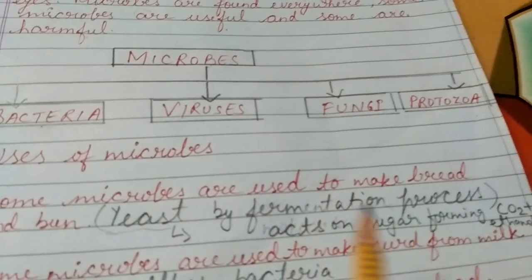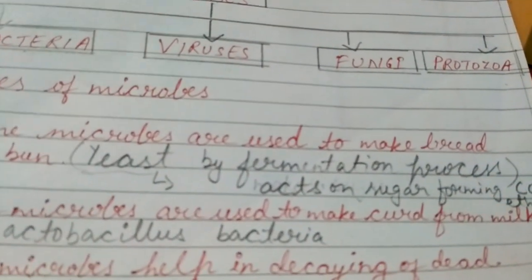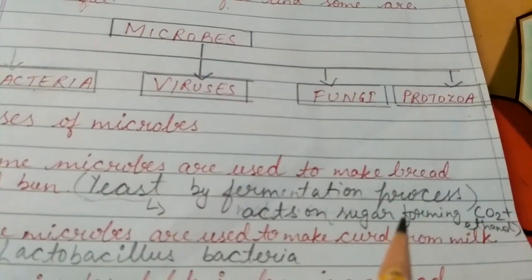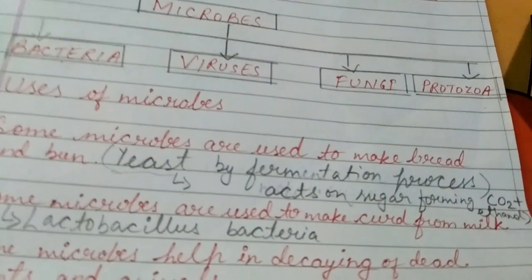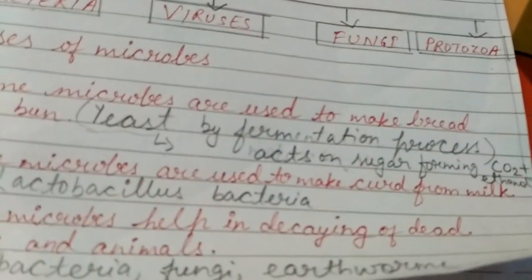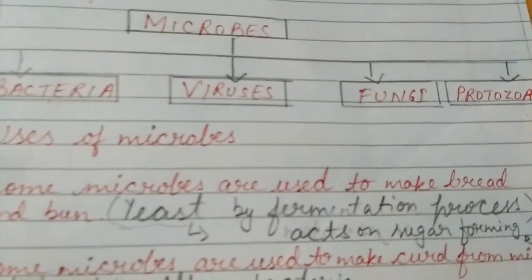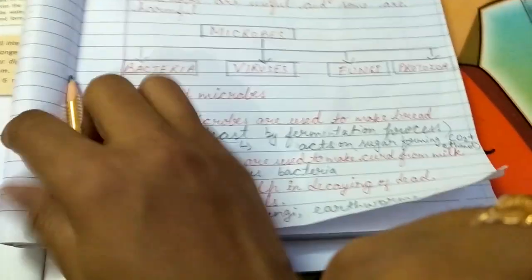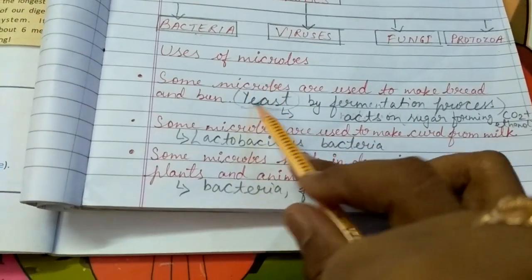In the fermentation process, what does this yeast do? It just acts on the sugar present in the flour, releasing carbon dioxide and ethanol, and this carbon dioxide and ethanol help in the rising of the bread and bun. The bread and bun are very soft to touch and very soft to taste also. So this softness comes in them due to this microorganism action, yeast.